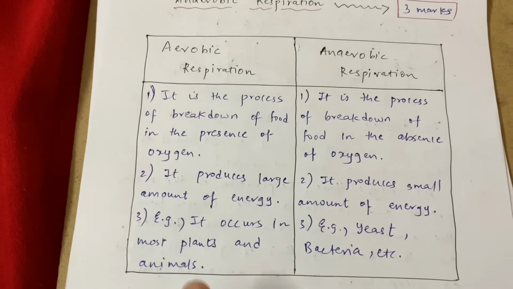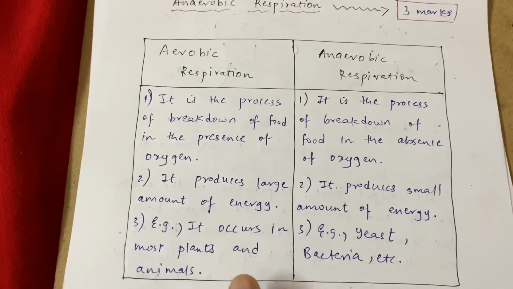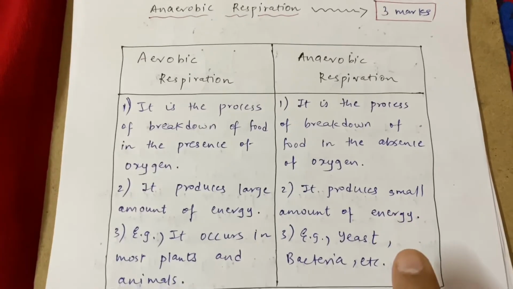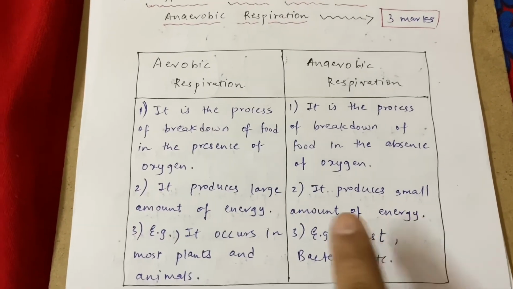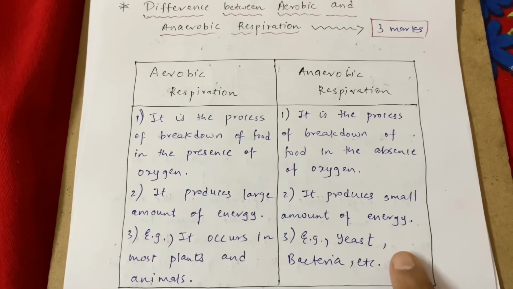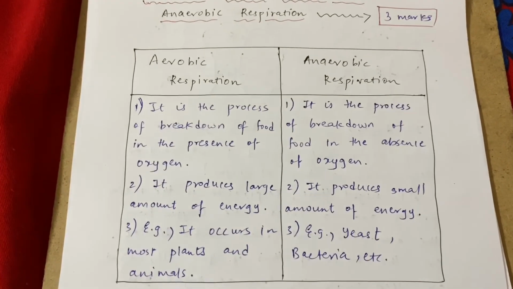So the first point is the process in which you require oxygen, that is called aerobic. The process in which you don't require oxygen, that is called anaerobic. This produces a large amount of energy, while this produces a less amount of energy. It occurs in plants and animals, while this occurs in yeast and bacteria, etc., correct?